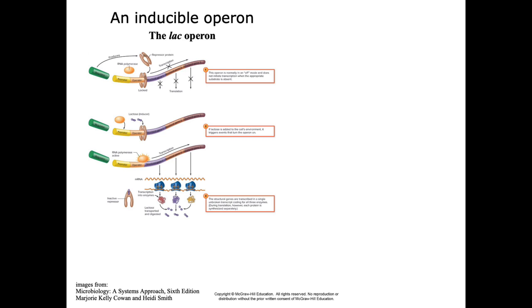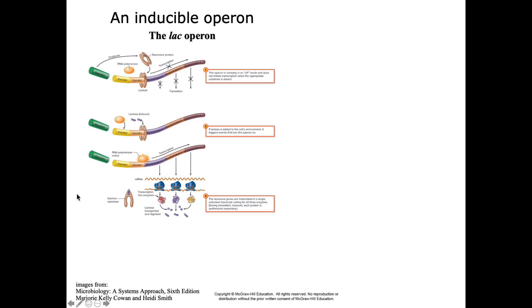events leads to switching the Lac Operon to the on position. This series of events is triggered when the inducer molecule lactose binds to the repressor protein, and that moves the repressor protein out of the way and inactivates it, which means the repressor protein is removed from the operator region, and with the repressor protein out of the way, RNA polymerase can bind to the promoter and initiate transcription of the genes in the operon.